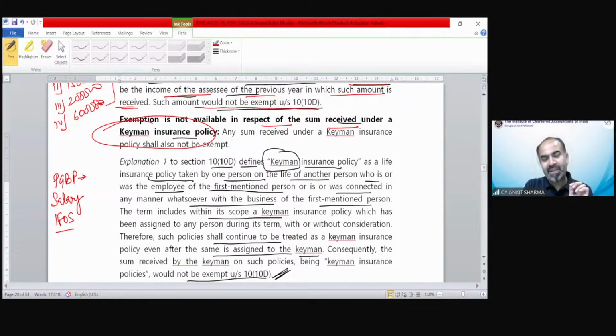So can you tell me when this is going to be taxed under PGBP? As I explained in the last session, when is this Keyman insurance policy compensation going to be taxed under income from other sources and when under the salary head of income? Let me see who will give the answer.